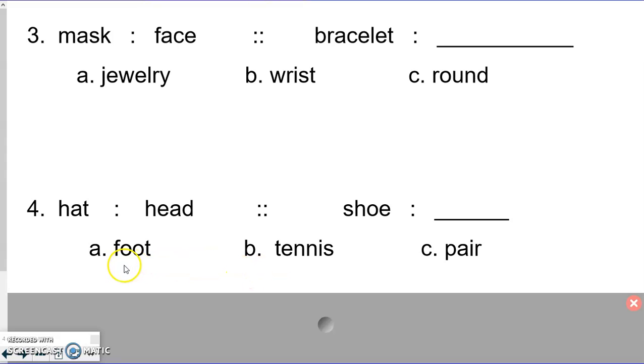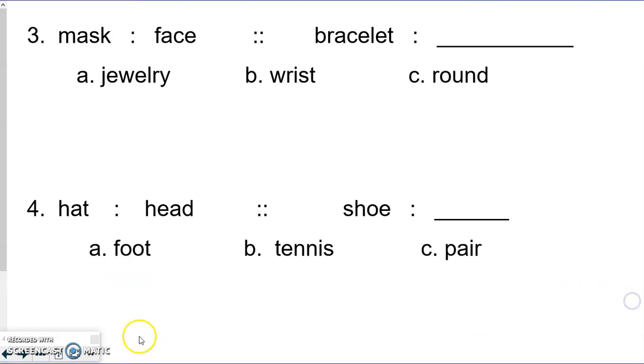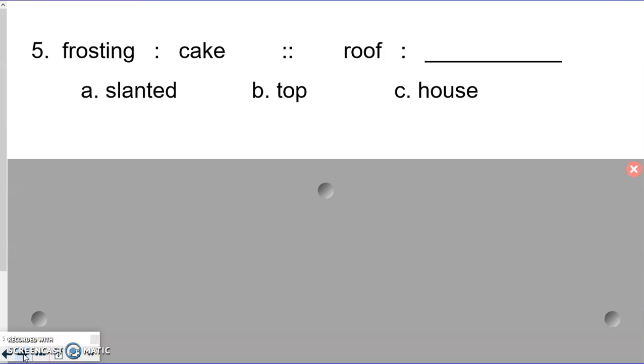Show me a 1 for A, a 2 for B, or a 3 for C. All right, I hope you're showing me a 1 for A, because that's the correct answer. Hat goes on your head and shoe goes on your foot. All right, let's look at a couple more.